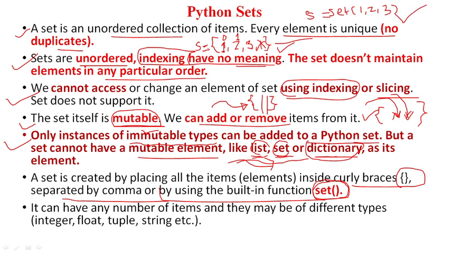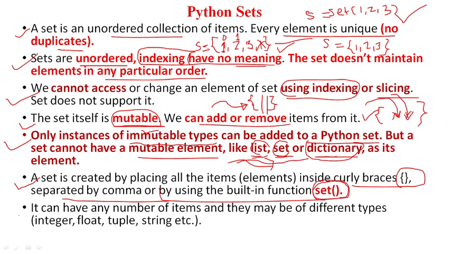In this way we can create a set, or we can simply write s equal to, and in curly braces give the parameters. Both are okay. Either you place the elements inside the curly braces separated by comma, or you can use the set function available to create the set. It can have any number of items and they may be of different types.